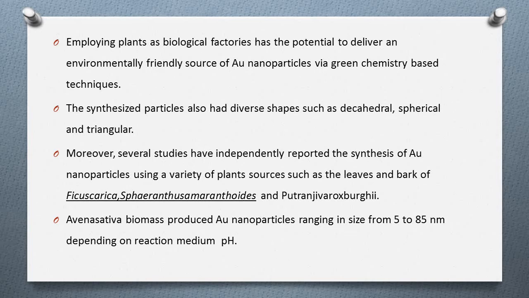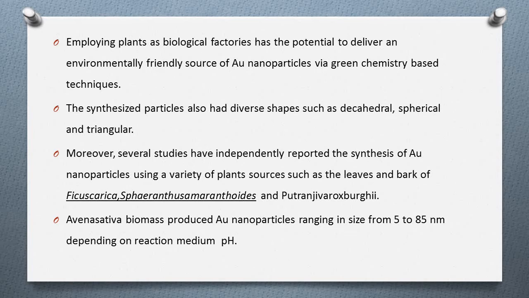Moreover, several studies have independently reported the synthesis of gold nanoparticles using a variety of plant sources such as the leaves and bark of Ficus carica, Aerva lanata and Putranjiva roxburghii.